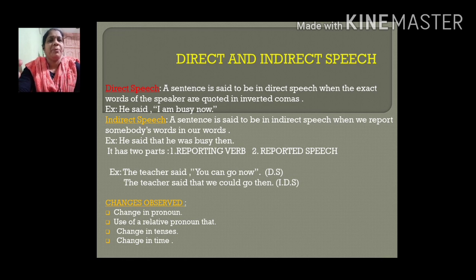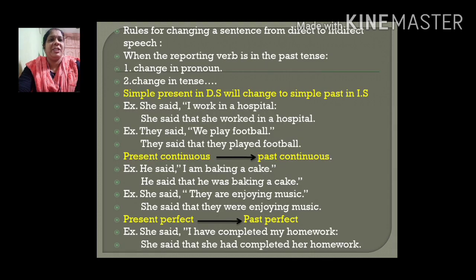But in this session today we will learn how to change sentences from direct to indirect speech, the rules which should be observed. Already we have learned that we will remove the commas, and change the pronoun and the tense. We have learned different types of tenses in the previous sessions.